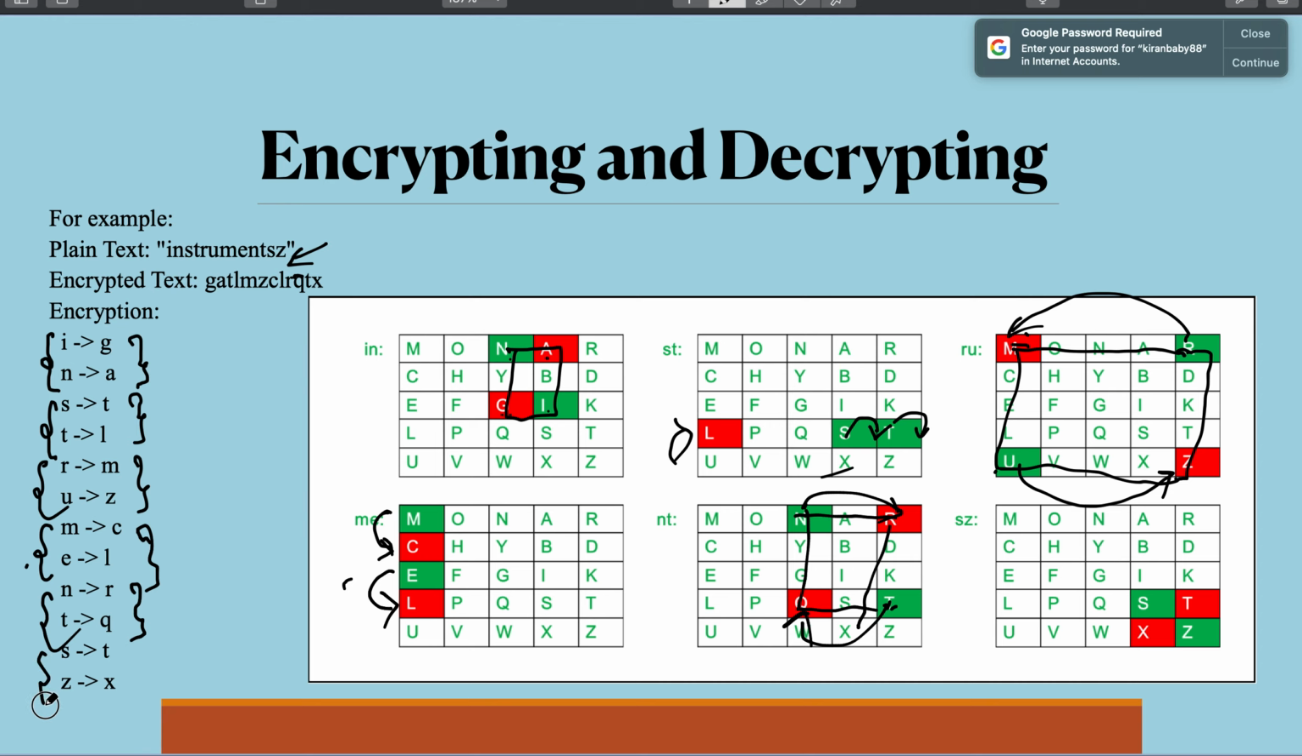Now the last digraph, S and Z. S and Z also don't form a same row or same column, so a small rectangle gets formed here. S is replaced by T and Z is replaced by X. So this is how you get the ciphertext using the Playfair cipher. This is the encryption process.